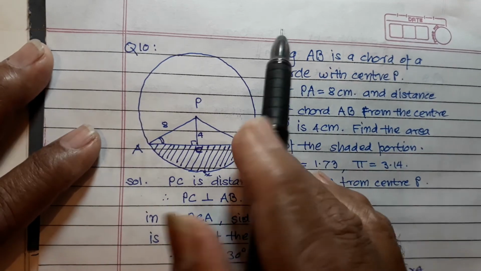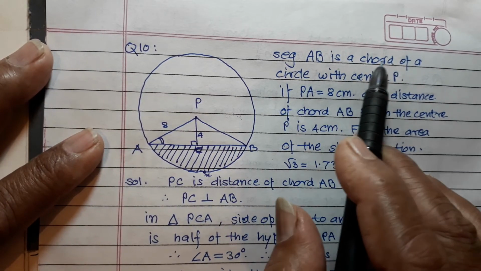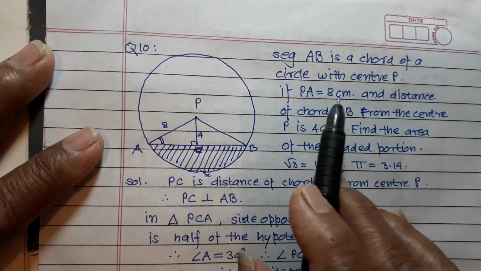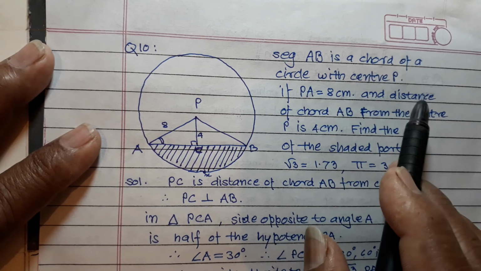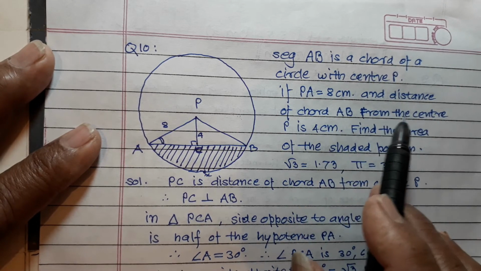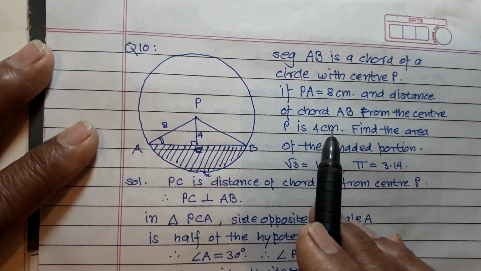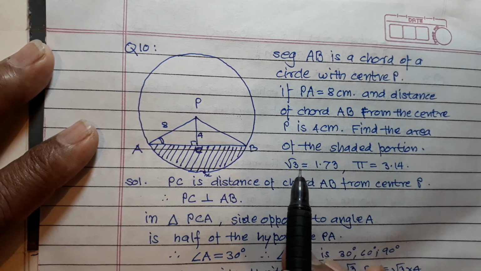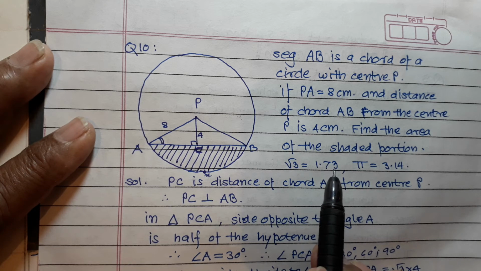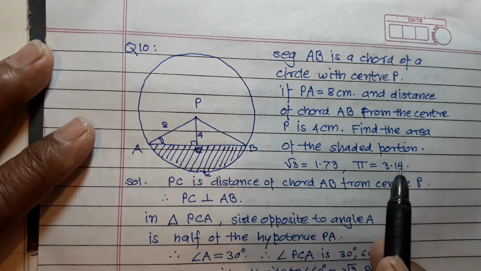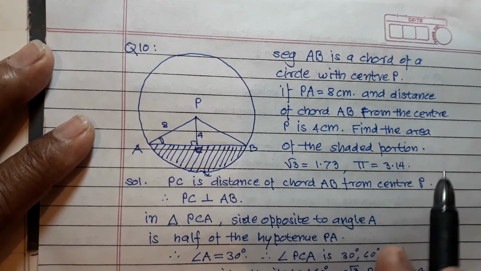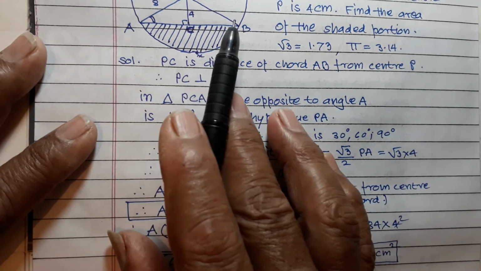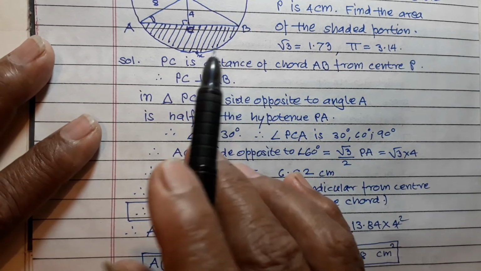Question number 10. Seg AB is chord of circle with center P. If PA is equal to 8 and distance of chord AB from the center P is 4 cm, find the area of the shaded portion. Root 3 is equal to 1.73, pi is equal to 3.14. Now try to understand the solution. This is a slightly complicated question.